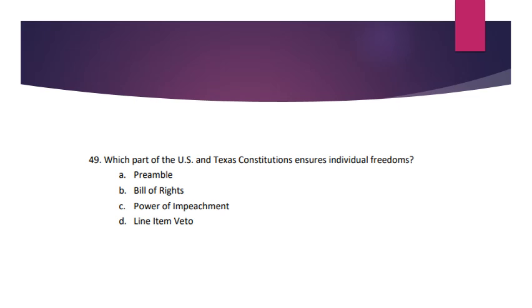Number 49. Which part of the U.S. and Texas constitutions ensures individual freedoms? A. The preamble. B. The Bill of Rights. C. Power of impeachment. Or D. Line item veto.